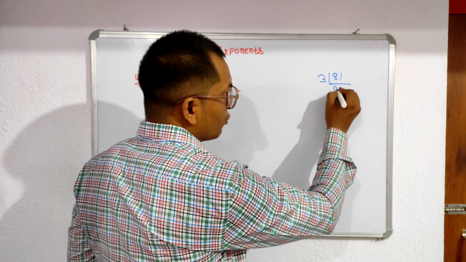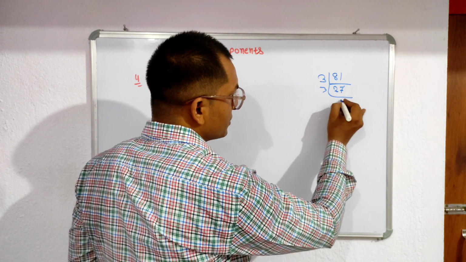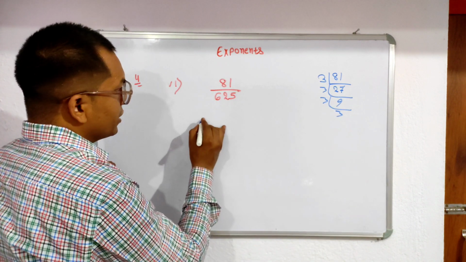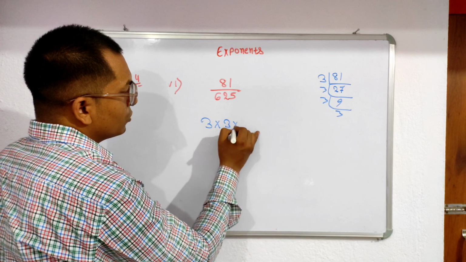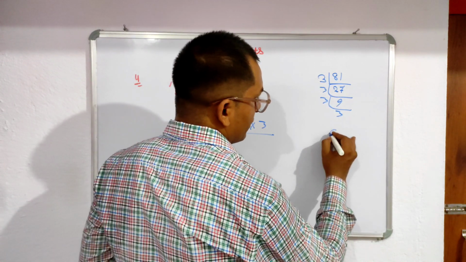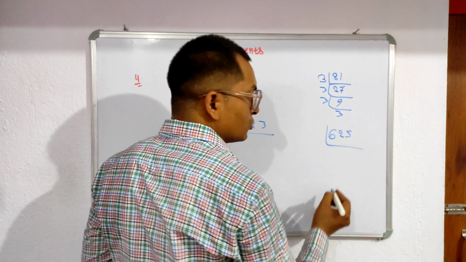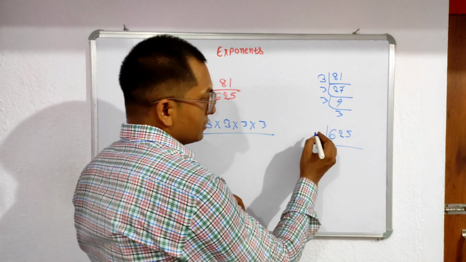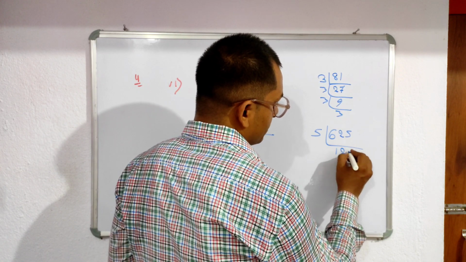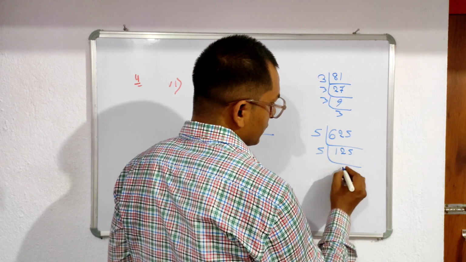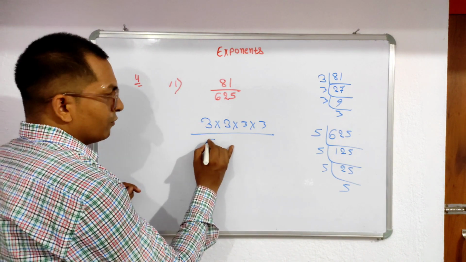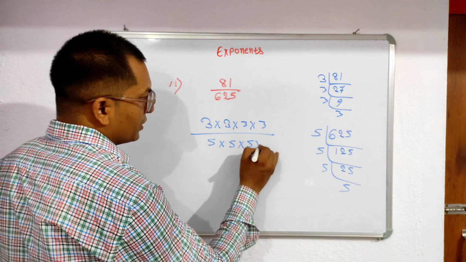So how many times? 27. Then 3 how many times? 9. Then 3 how many times? 3 3 is 9. Good. So you write here 3 into 3 into 3 into 3. Divide. Here is what? 6 to 5. Again factorize 6 to 5. The smallest number we factorize is 5. Then 1 to 5, then 5, 25, 5, 5. So here we write 5 into 5 into 5 into 5.